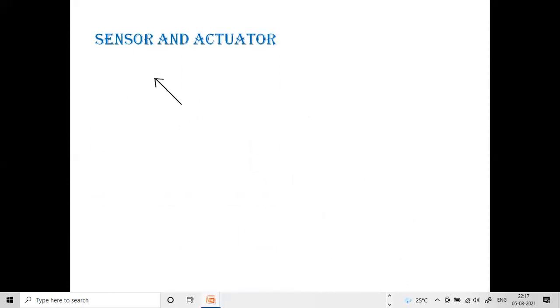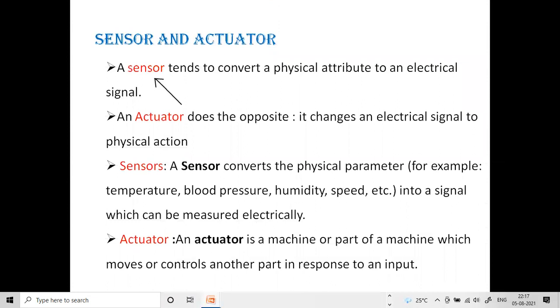Next, finally, we are going to see the definitions of sensor and actuator. First, sensor. A sensor tends to convert a physical attribute to an electrical signal. And next, coming to the actuator. The actuator does the opposite. Opposite of what? Of the sensor. So the actuator changes an electrical signal to physical action.